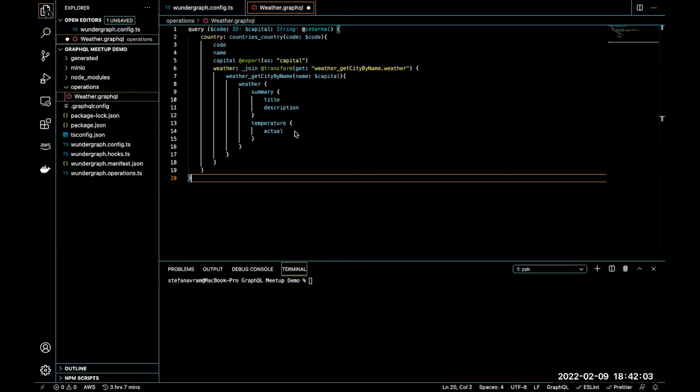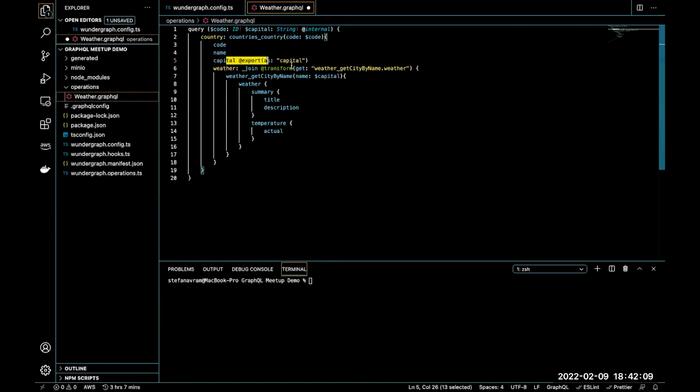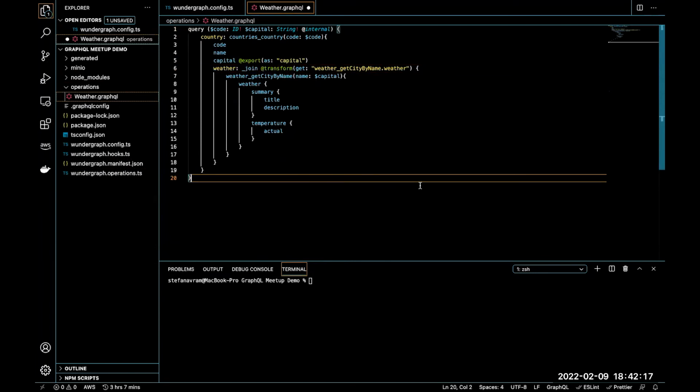Here we have a simple operation that fetches the code, the name, and the capital of a country from the countries GraphQL API. Then it uses the capital to fetch the weather and joins it in the response down here. And then after that, we're using the transform directive to flatten the response. Okay, cool. Our operation is ready to go. Let's run it.